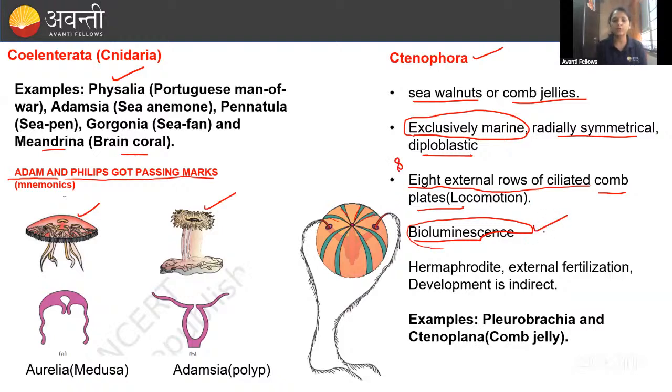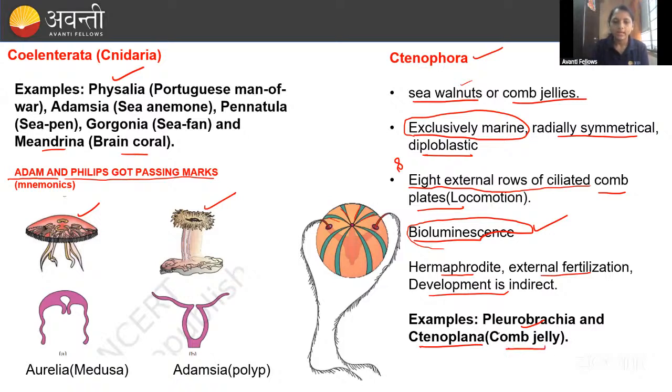And they have a bioluminescence, a light-emitting property. These are also hermaphrodite. They have external fertilization. Development is indirect. Okay. Fine. The example is Pleurobrachia. Pleurobrachia is called a sea walnut. And Ctenoplana is called comb jellies.